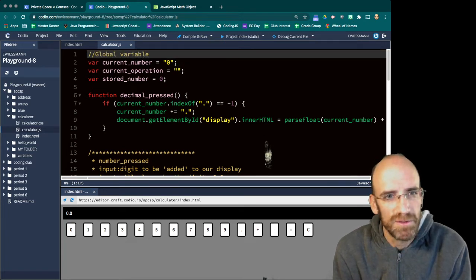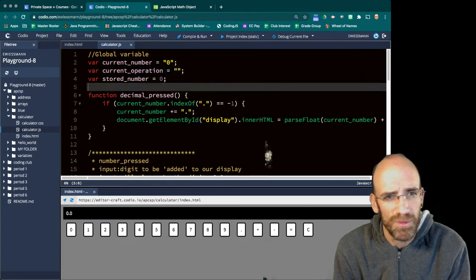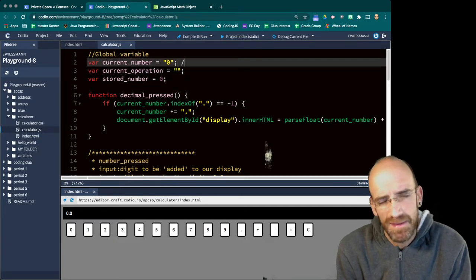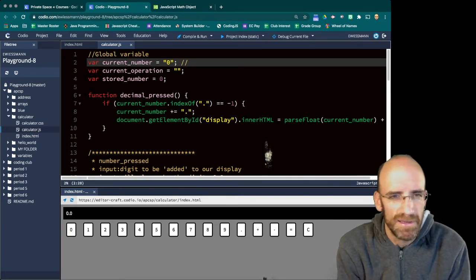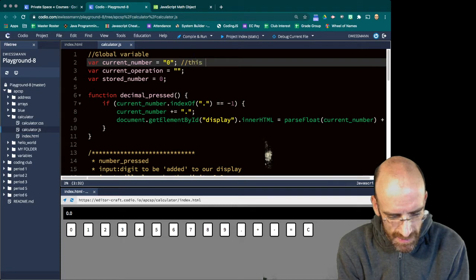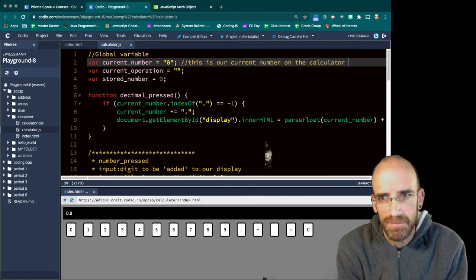So global variables, these are the variables that exist throughout the whole program, and I think we only have global variables in this program. That's fine. You should try to keep your global variables to a minimum, but 3 is not too many. This is our current number on the calculator display.